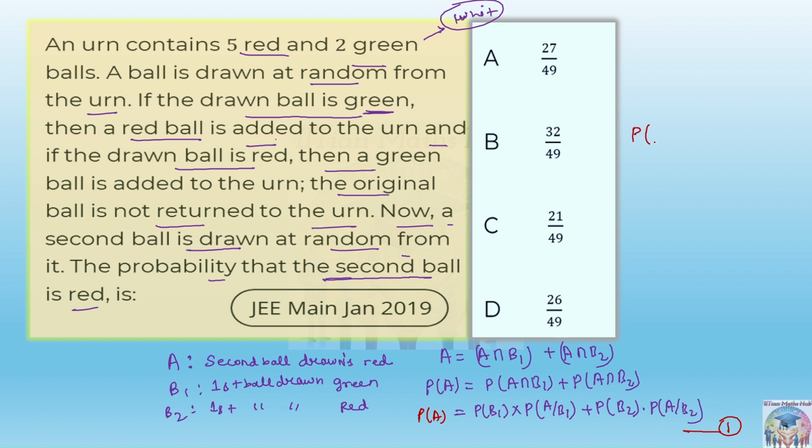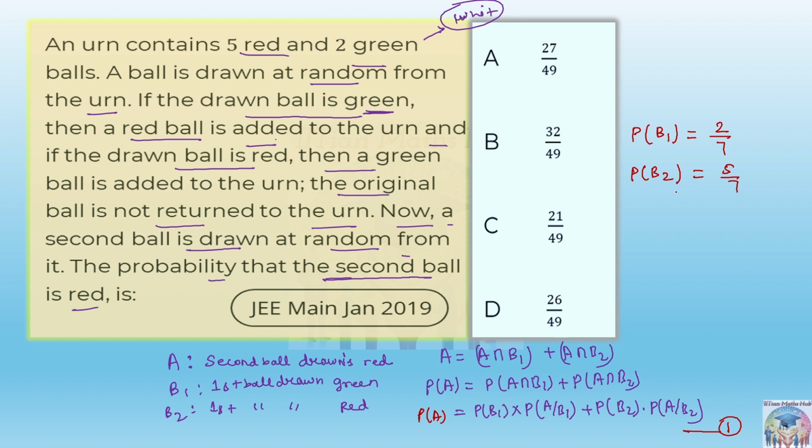So now just tell me, what is the probability of B1, meaning getting a green ball? 2 by 7, exactly. The total balls are 7 and two green balls are there. Similarly, what is the probability of B2? 5 by 7, simple.